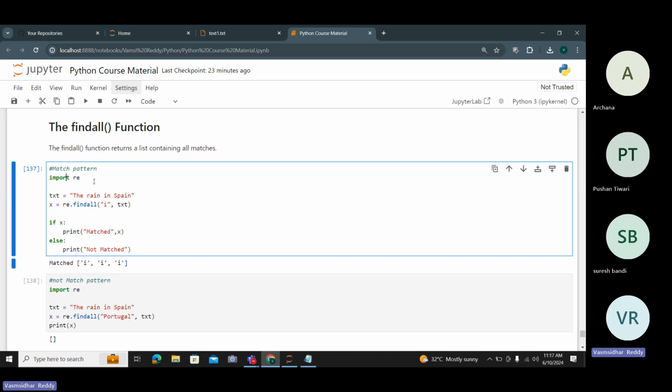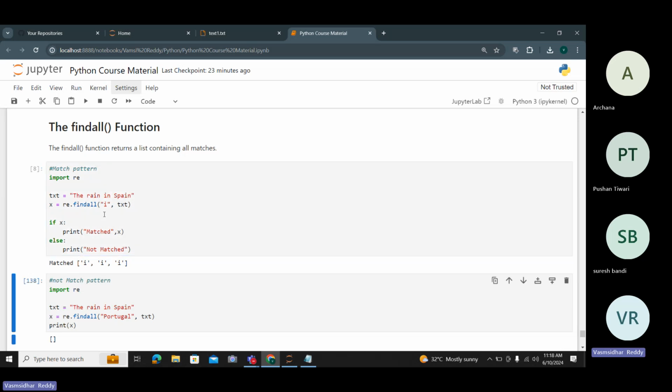x equals re.findall("i", text). I am finding i from the text, all the i's that appear, and I need to print that. If x, meaning the condition I have already written where the regular expression finds i, print "Matched", else print "Not match".